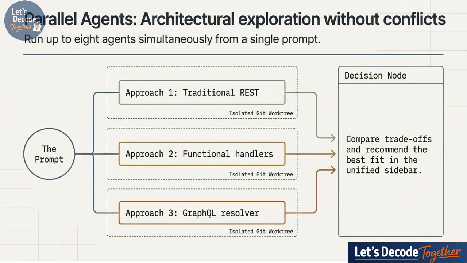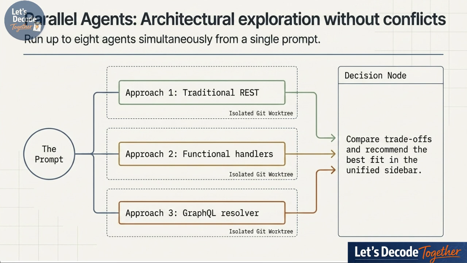This is where the tool seriously flexes its power. For those complex multi-path features, you can actually spawn up to 8 parallel agents simultaneously. From just a single prompt, you can have one agent try out a traditional REST approach, another explore functional handlers, and a third test out a GraphQL resolver.